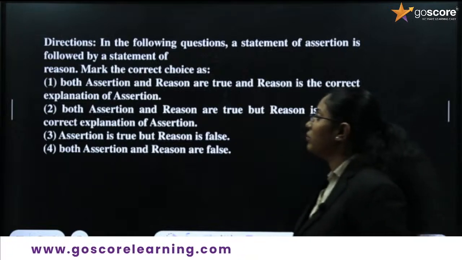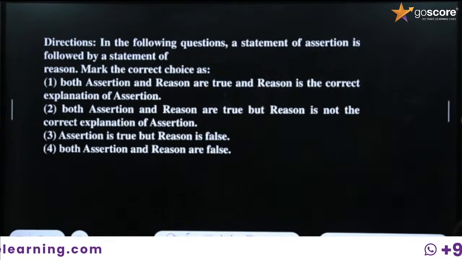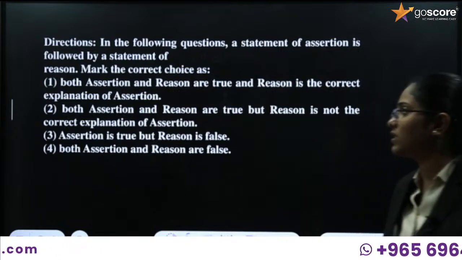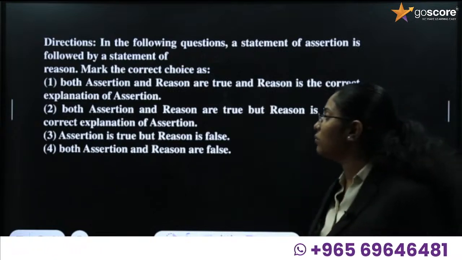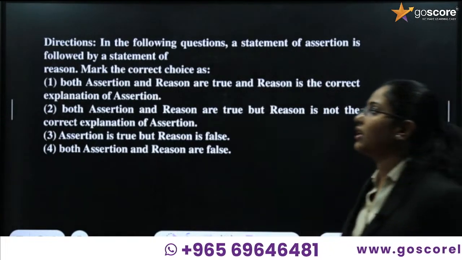Option B, what is option B? Both assertion and reason are true, but reason is not the correct explanation of assertion. Third option, assertion is true, but reason is false. Fourth option, both assertion and reason are false. Okay, these are the different statements that are given. Let's go into the question.